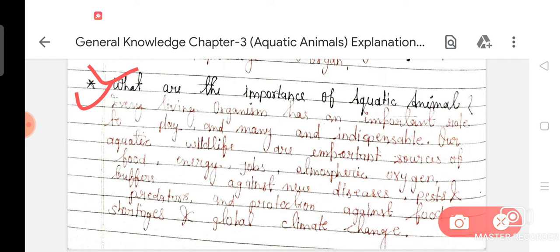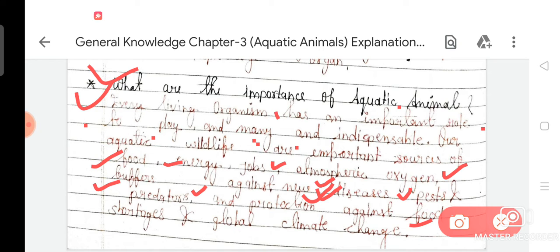Every living organism has an important role to play and is indispensable. Our aquatic wildlife are important sources of food, energy, jobs, atmospheric oxygen, buffers against new diseases, pests and predators, and protection against food shortages and global climate change.